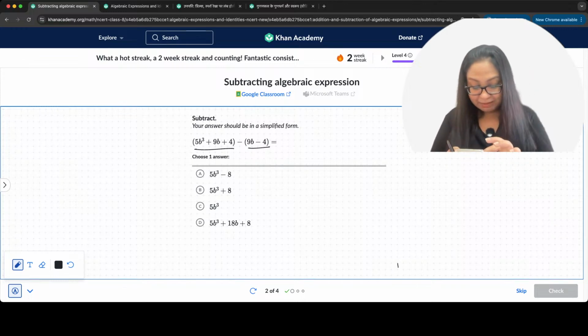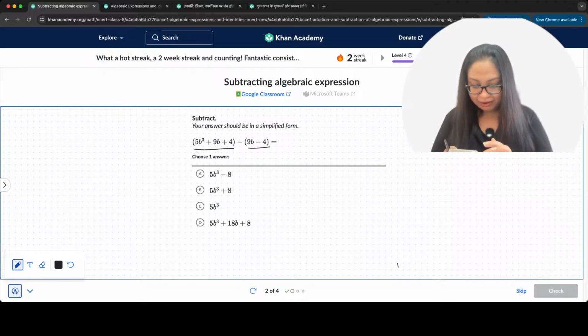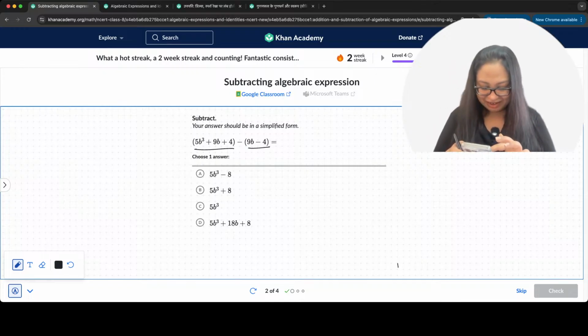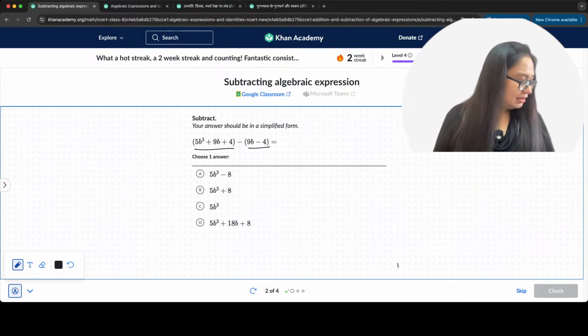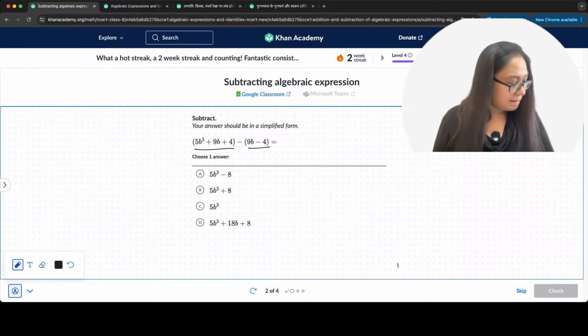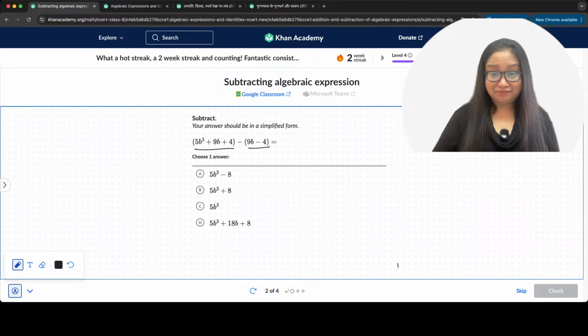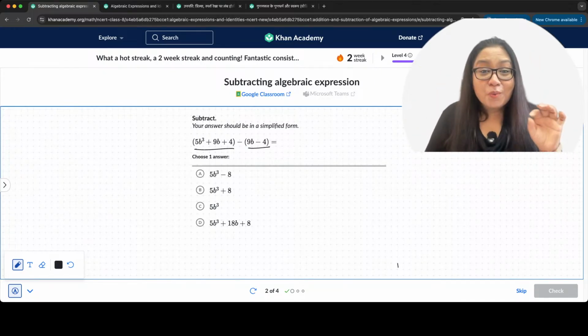Mintu says A. Rita says B. Jubrat says C. Naveen says A. Aman says C. Jayashri says B. Let's see.